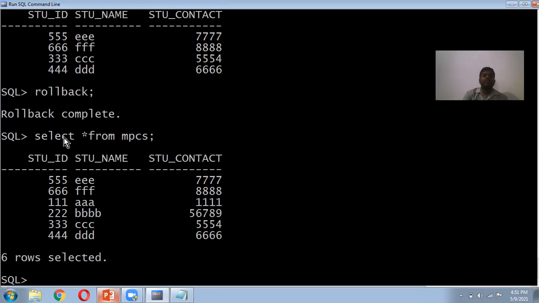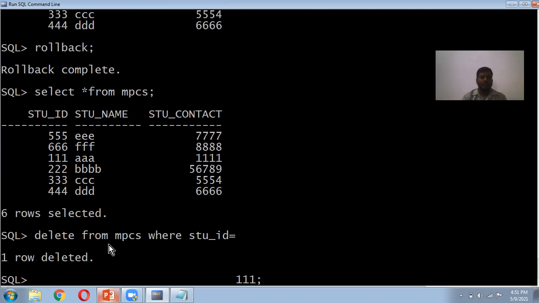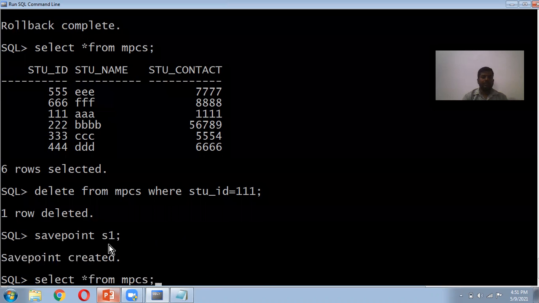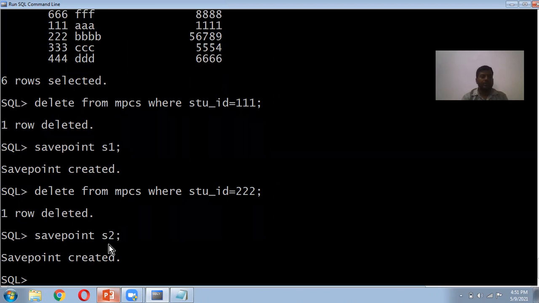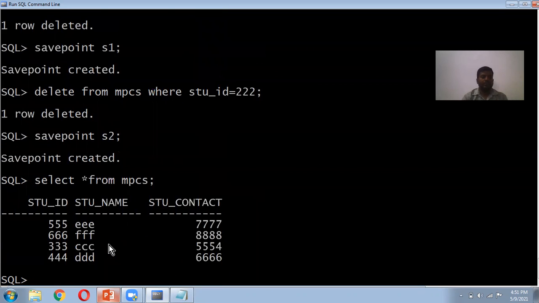What is a savepoint? For example, I have deleted the same row again, 111, and I have made this savepoint S1. Again we have deleted the same second row, and I have made this savepoint S2. Now we'll do the same select on MPCS. We'll see the data. Only 4 rows are there.